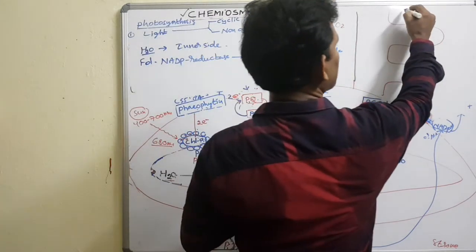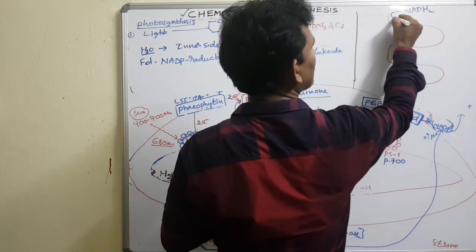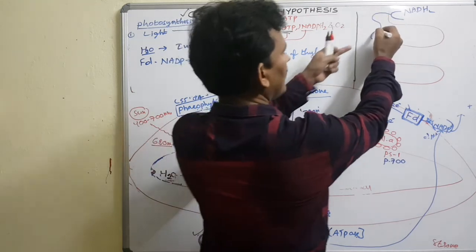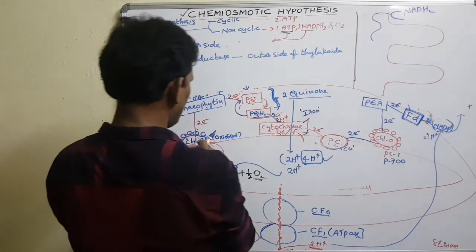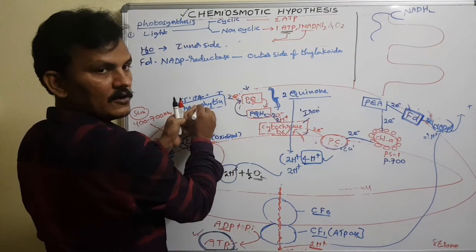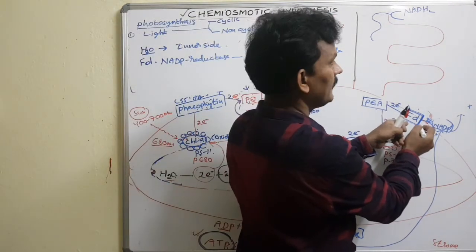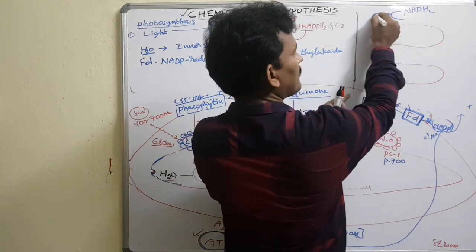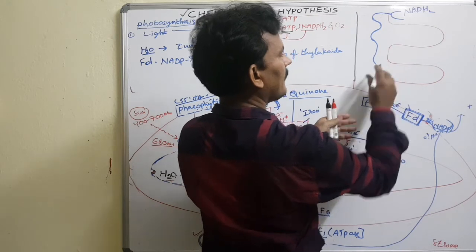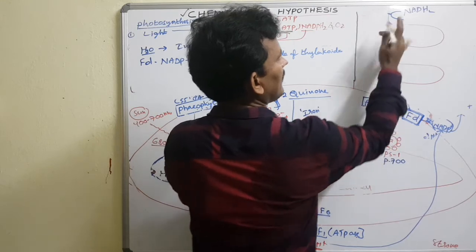Whenever the oxidation of the NADH2 happens here, these electrons pass through the electron transport chain. The electrons pass through an uphill transport, again a downhill, again an uphill, again a downhill. The electrons pass from one electron acceptor to another electron acceptor. While the process is going on, the electron acceptors will be present in the inner membrane.